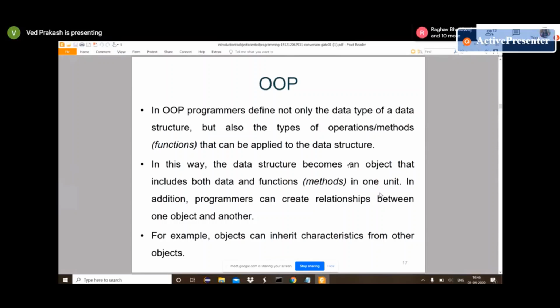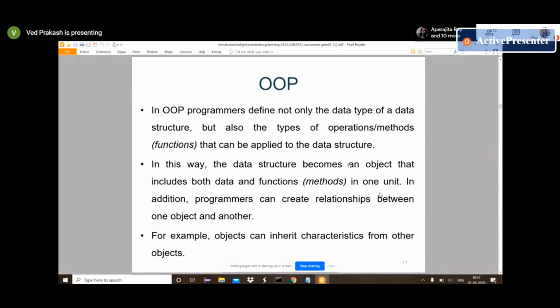We also provide different objects and the relationships between them. Suppose we are providing a program like a bank account, then we also provide a different class where we can withdraw money or deposit money. In a bank account, we provide account data types like account number, account name, account type, whether it's a saving or current account.